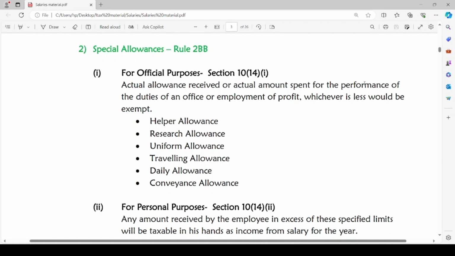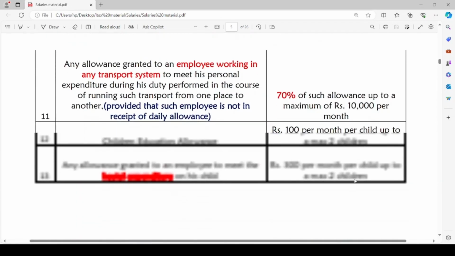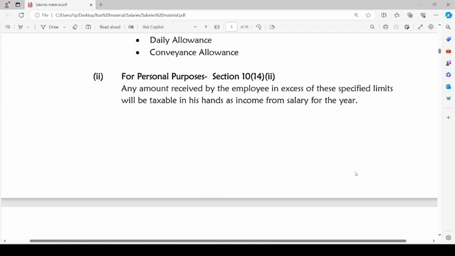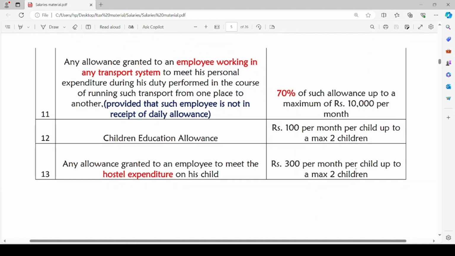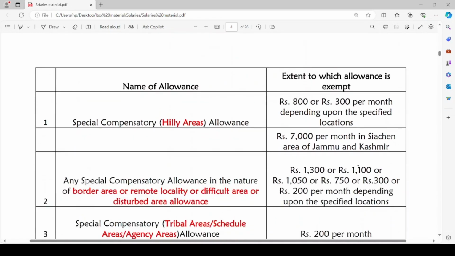The second type of allowance is incurred for the personal purpose of employee. There are 13 such allowances, and any amount received by the employee in excess of the specified limits will be taxable in his hands as income from the salary for the year. There are 13 allowances, and these allowances are of such nature that if the employee receives such allowances, it should be till certain extent only to claim the exemption.